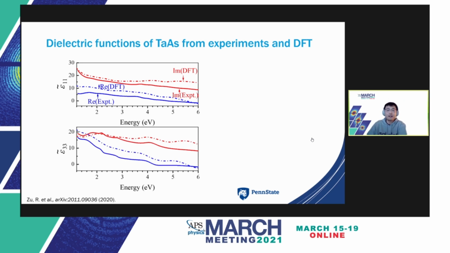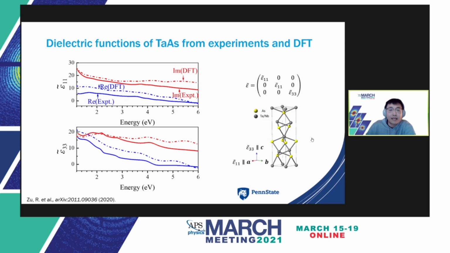Similarly, the dielectric function along the 3-3 direction is shown in the following panel. Here, epsilon 1,1 and 3,3 are the tensor components of a uniaxial structure as shown to the right, where 1,1 is along the crystallographic a or b axis, and 3,3 is along the crystallographic c axis.